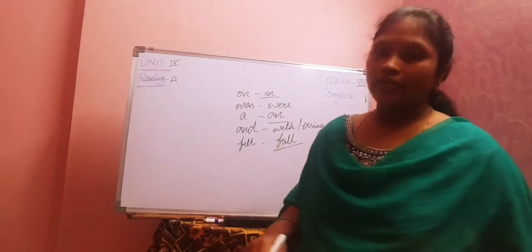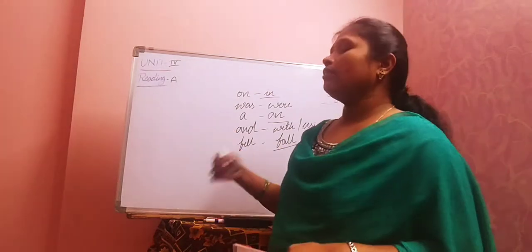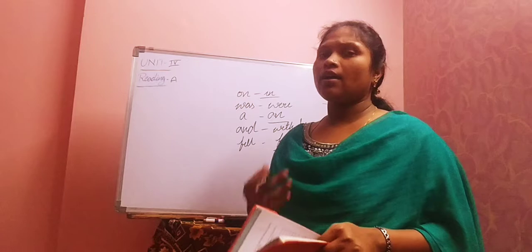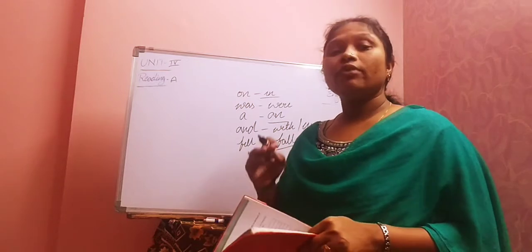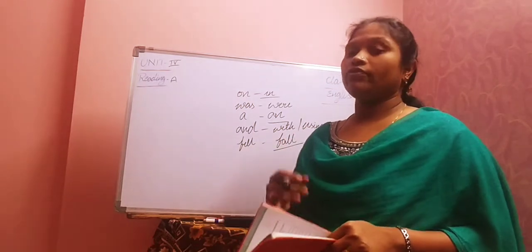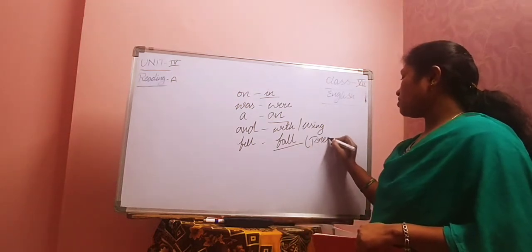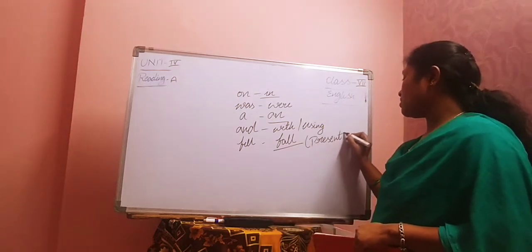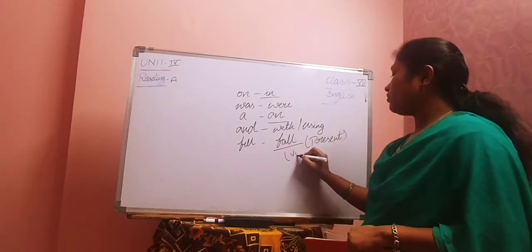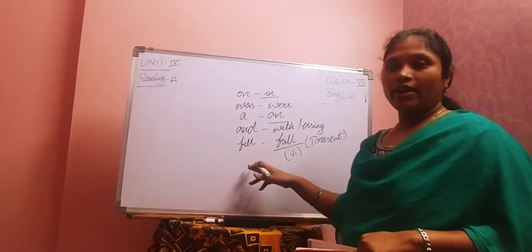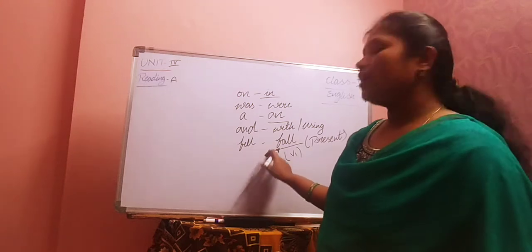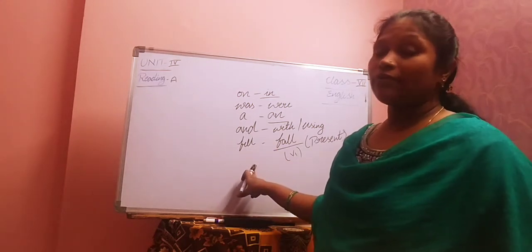Would is an auxiliary verb. If you get will, would, can, could, shall, should, after that the verb must be in V1 form. That means it is in present tense. The verb must be in present tense. This is the rule. We know that, right? V1 form. Fall, fell, fell, right? So that's why would fall down. We don't say would fell down.